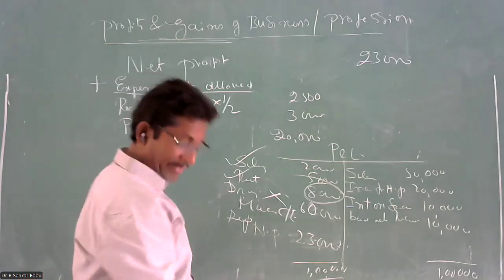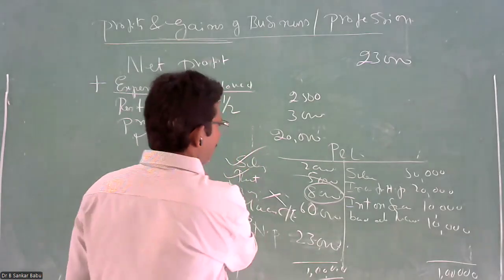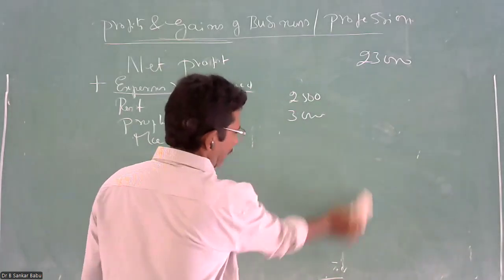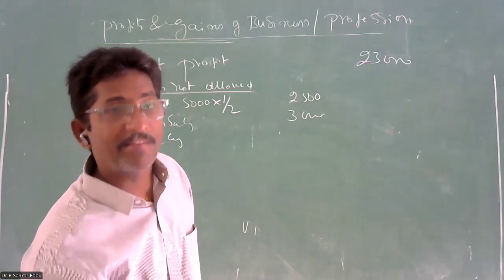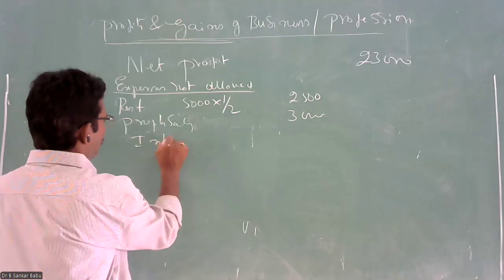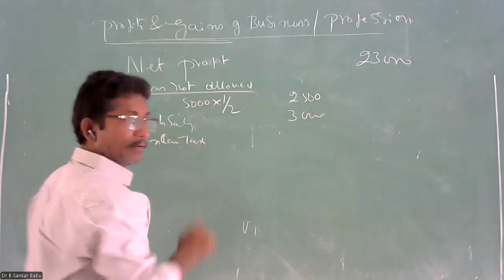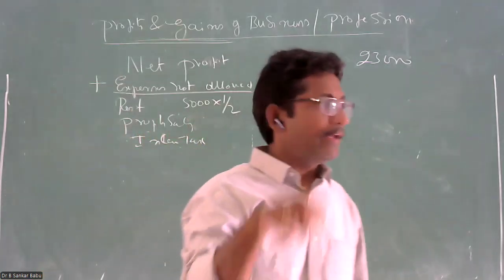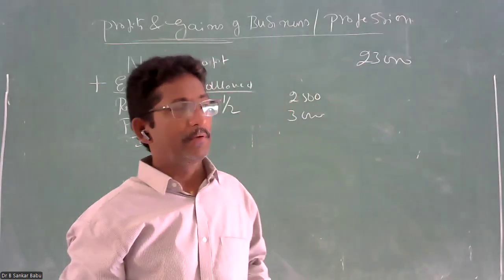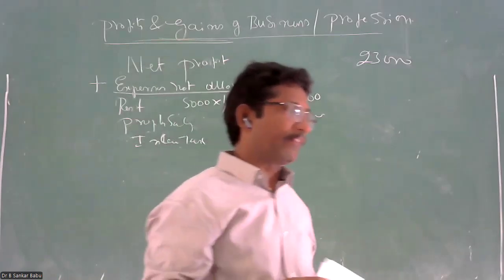In the same way, income tax. Income tax is paid on your personal income, individual income. Income tax is not allowed. But customs duty, excise duty, import duty, export duty, these are all related to the business.